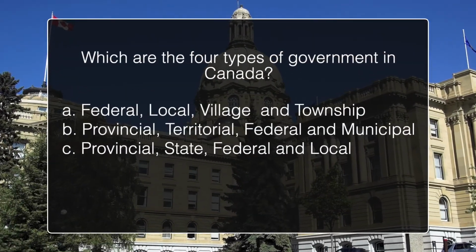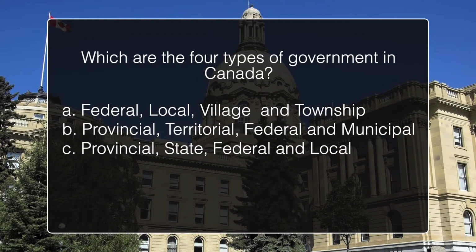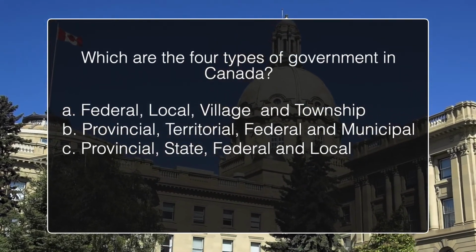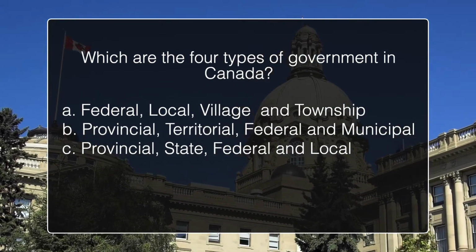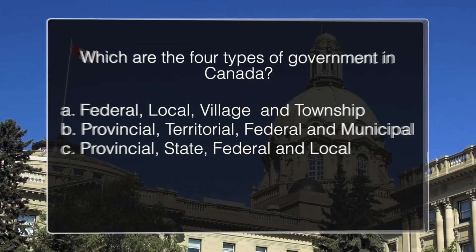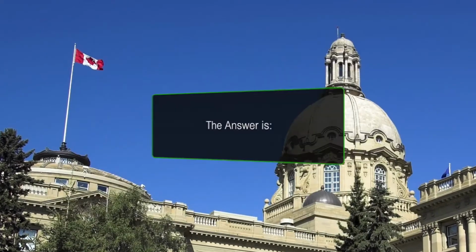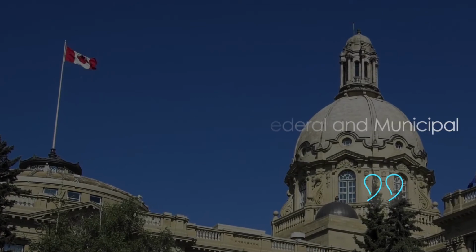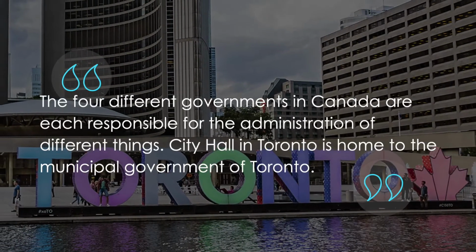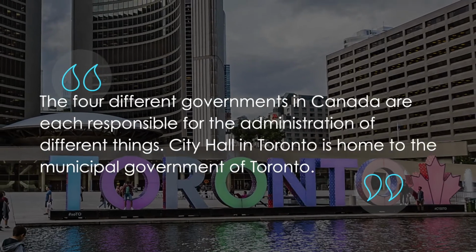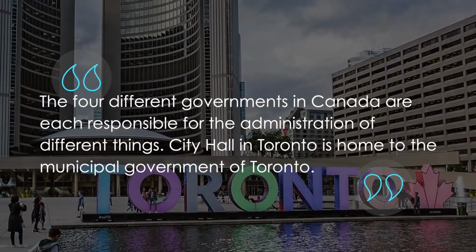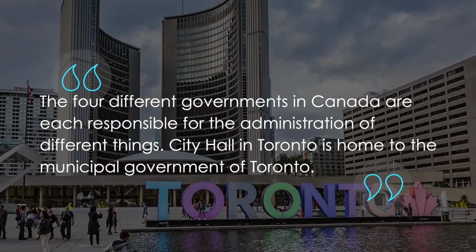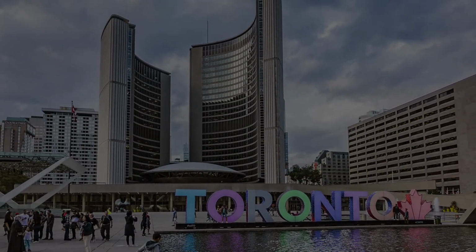Which are the 3 types of government in Canada? Federal, local, and township, provincial, territorial, and municipal, or provincial, state, and municipal? The answer is provincial, territorial, and municipal. The 3 different governments in Canada are each responsible for the administration of different things. City Hall in Toronto is home to the Municipal Government of Toronto.